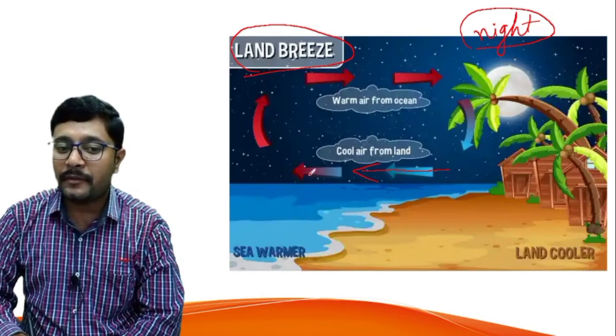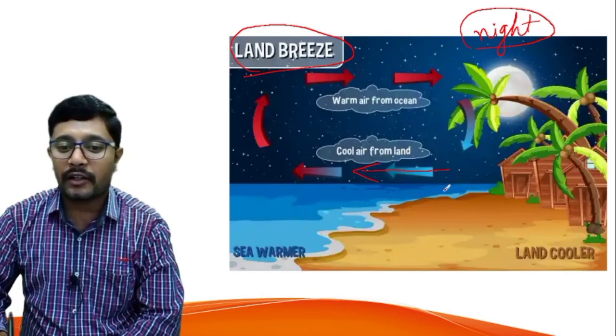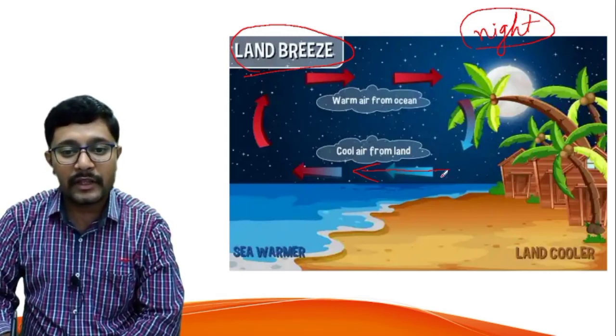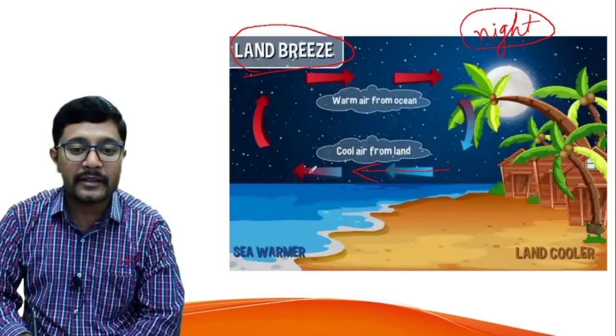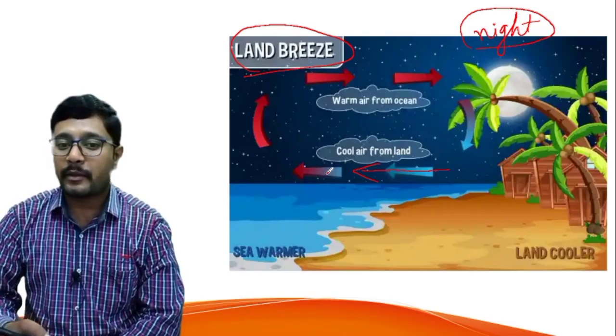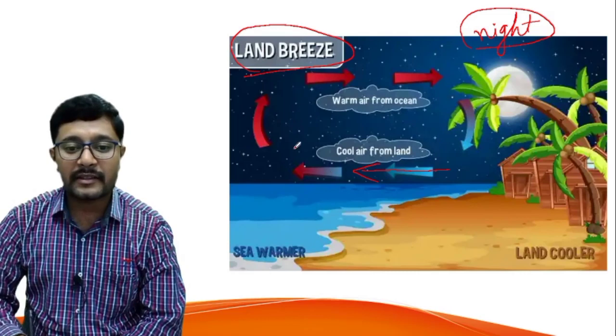So for that reason the hot air on the ocean moves upward, and the cooler air moves from the land towards the ocean. So this kind of movement of air is called land breeze. Is it clear? Okay, then see, we have studied about sea breeze and land breeze. So you can observe all these things in this picture.